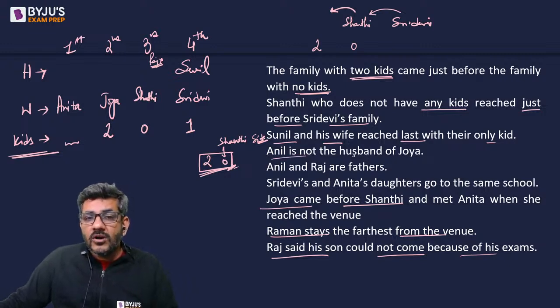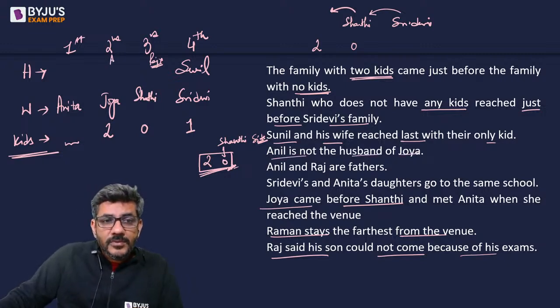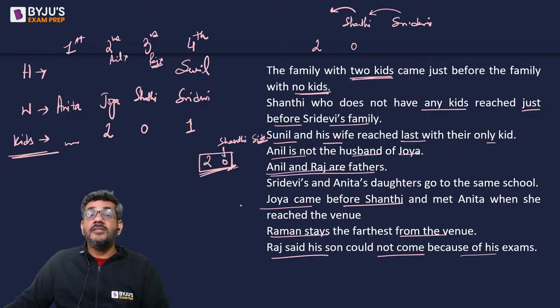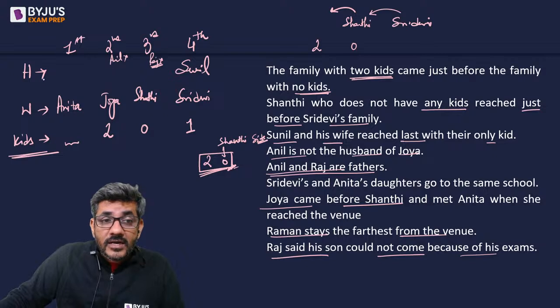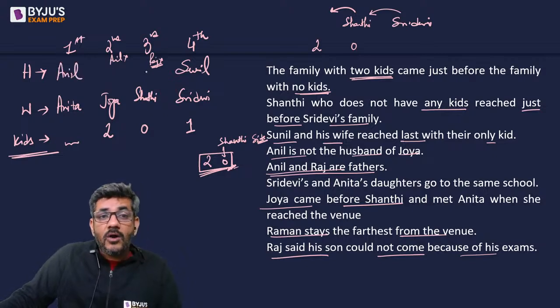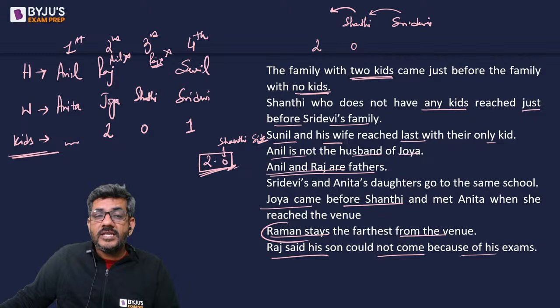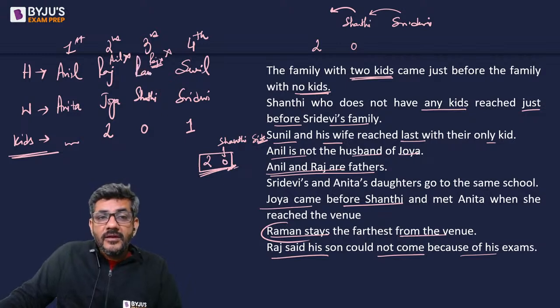Also, Anil is not the husband of Zoya. So this person is not Anil. And Anil and Raj are fathers. Anil cannot be here. The only place for Anil is this. Raj cannot be here, so Raj must be here. And Raman, who stays the farthest, must be here.